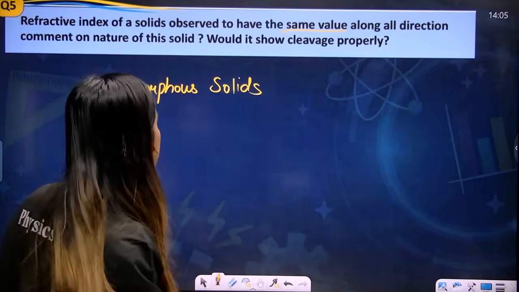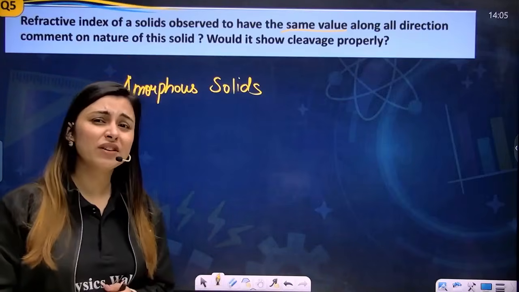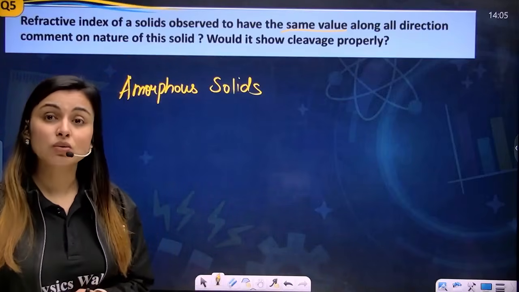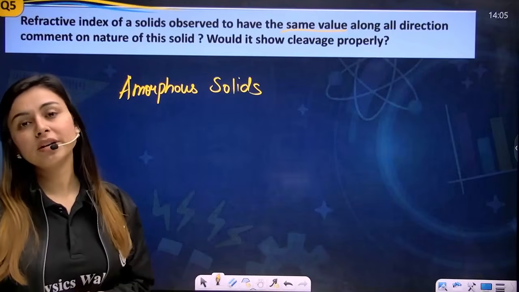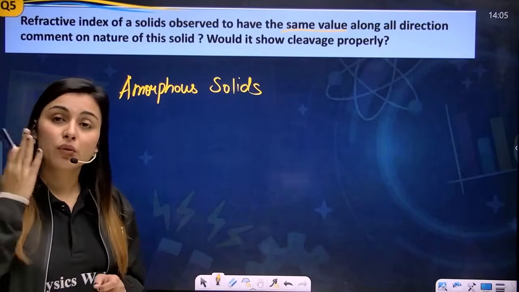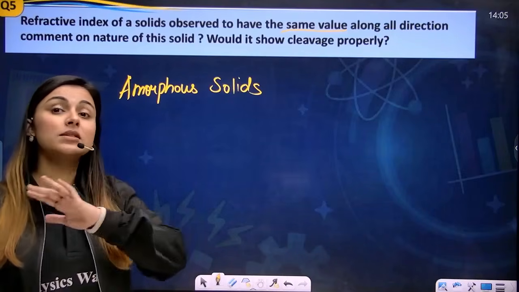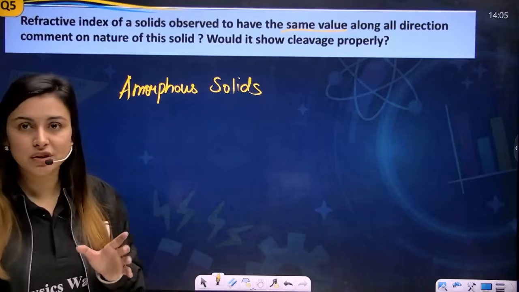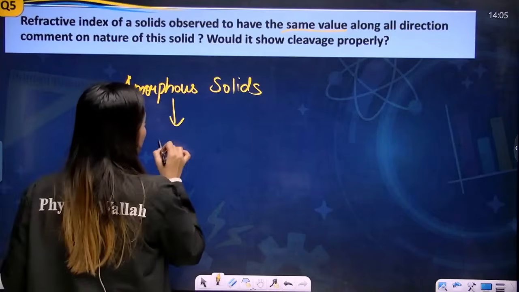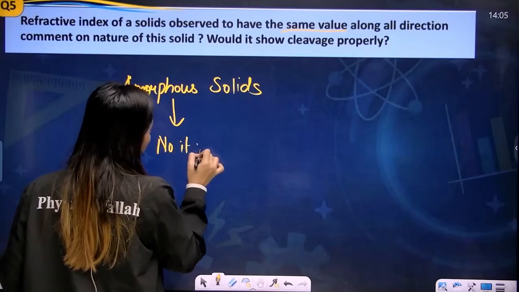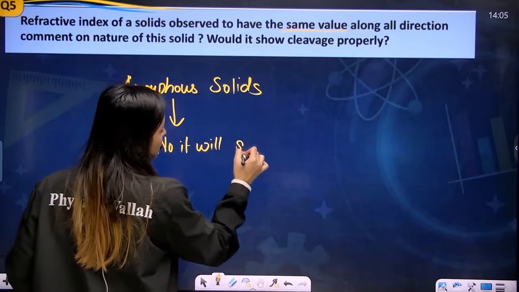The other question asks whether it would show the cleavage property. Again, my dear students, since the arrangement is not ordered, if you cleave it, you will not see a smooth cleavage. You will see a rough cleavage, right? So we can say that no, it will not show smooth cleavage.